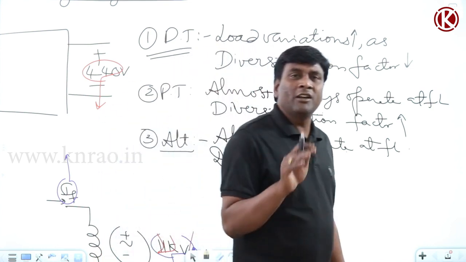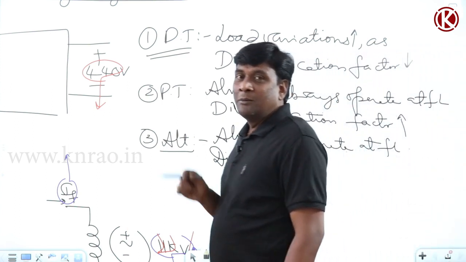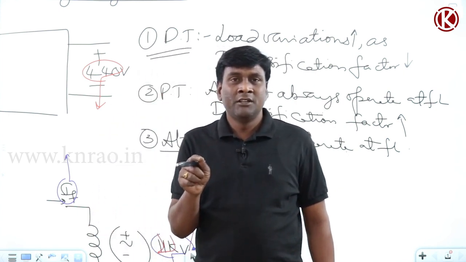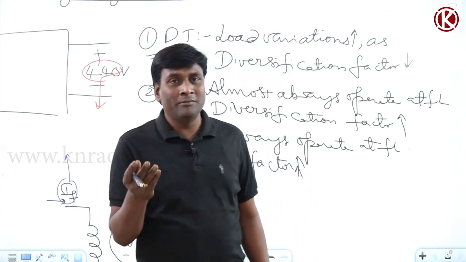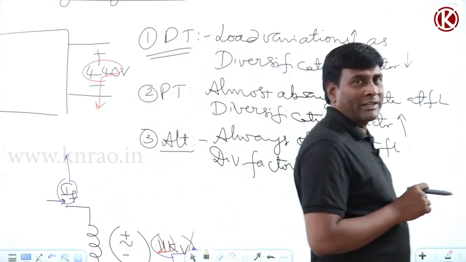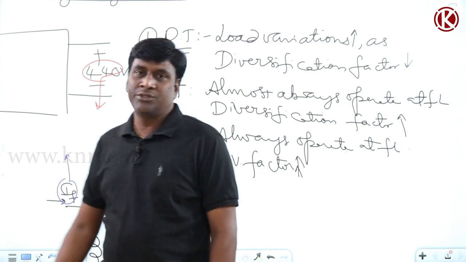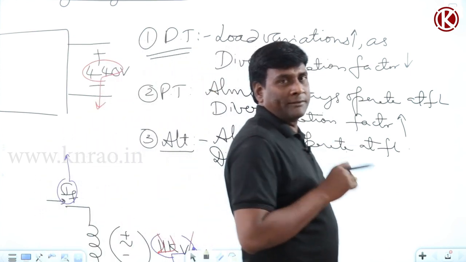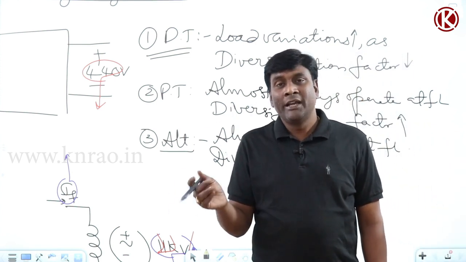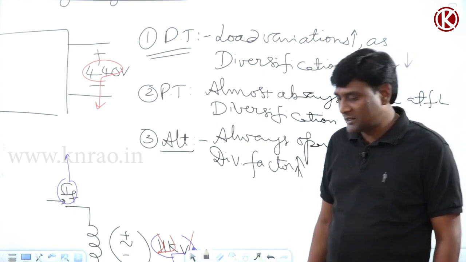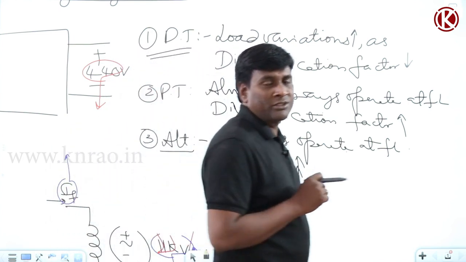So voltage regulation for a distribution transformer is defined as the magnitude, I repeat, magnitude of terminal voltage variation from no load to any load at a given power factor, expressed as a percentage of rated voltage. Let me repeat again: magnitude of terminal voltage variation from no load to any load at any given power factor, expressed as percentage of rated voltage, is nothing but distribution transformer voltage regulation.